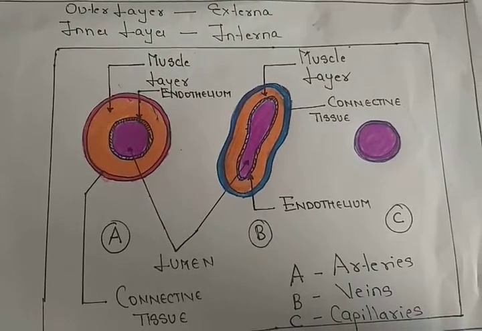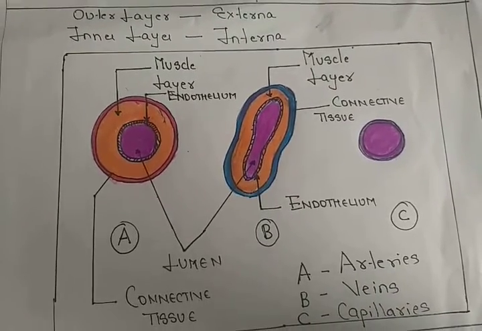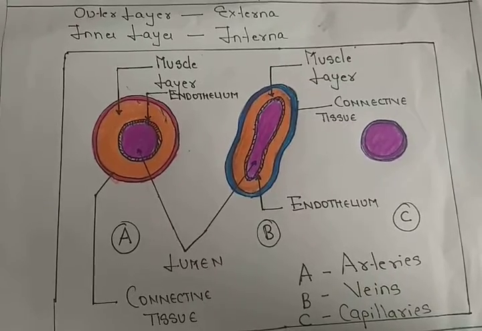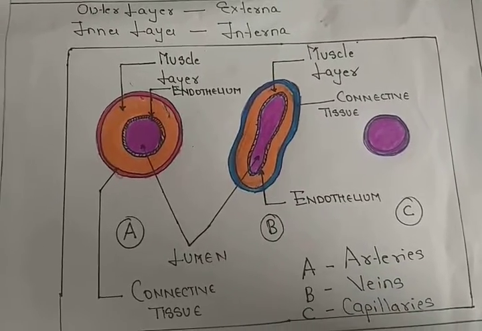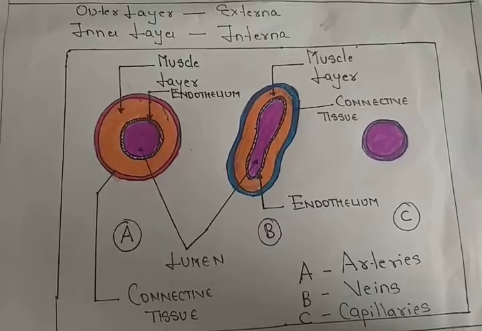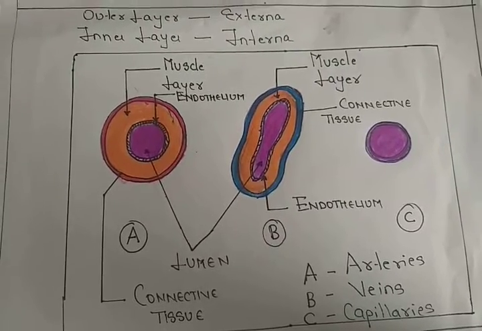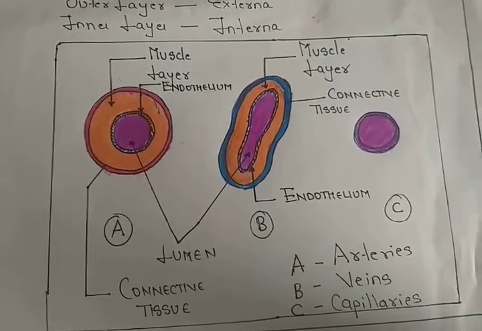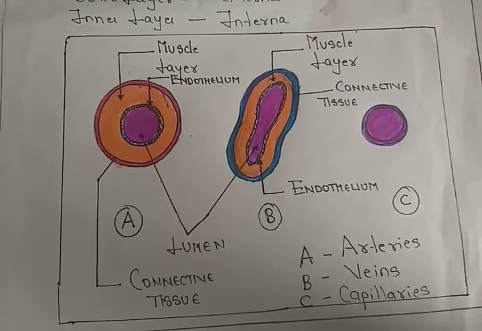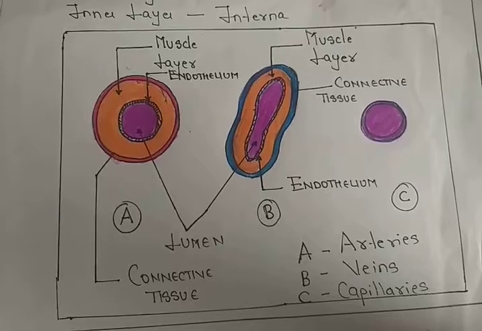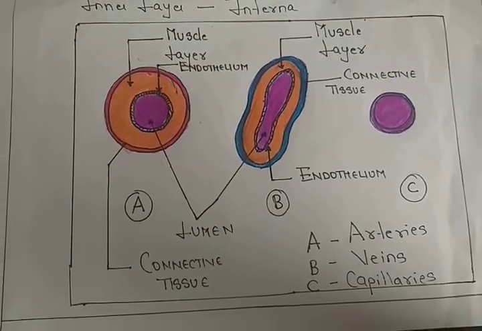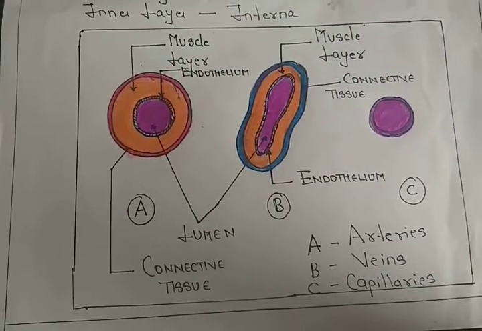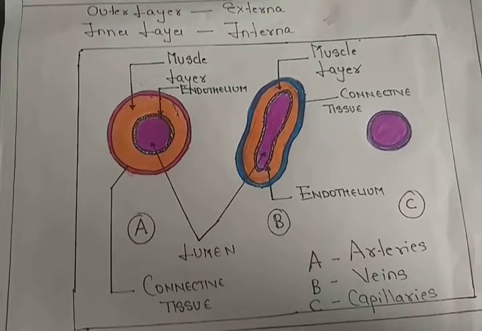These blood vessels have a lumen which is very small. Arteries are deeply situated, and they don't have any valves because they are the blood vessels which take the blood from the heart to different parts of the body, and their branches help them in this work, and these branches are called arterioles.